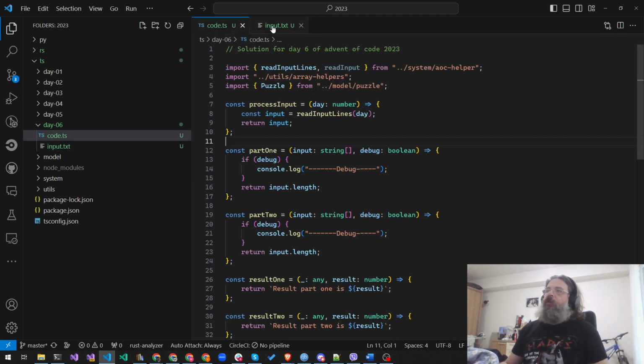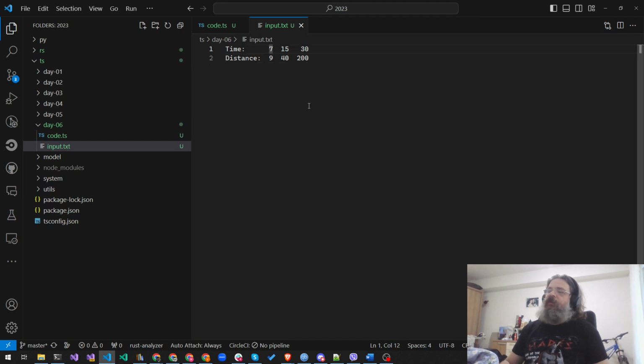Basically we need to race toy boats and we have 7 seconds. The algorithm for racing the toy boat is you press a button, you lift your finger, and then the boat speeds off with the speed of how many seconds you held the button. So if you hold it for 1 second, it goes off with the speed of 1 meter per second. If you hold it for 5 seconds, it goes off with a speed of 5 meters per second.